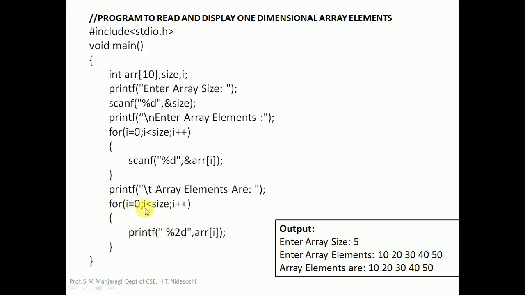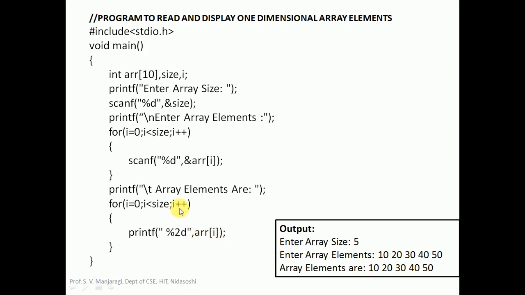We will begin with i equal to 0. Let us substitute i here: 0. What is size? 5. 0 less than 5, the condition is true, and the body of the loop will be executed. It has a printf, so it is going to print the element array of i, that is array of 0. An element from array index 0 will be printed. That is the first element of the array, 10.